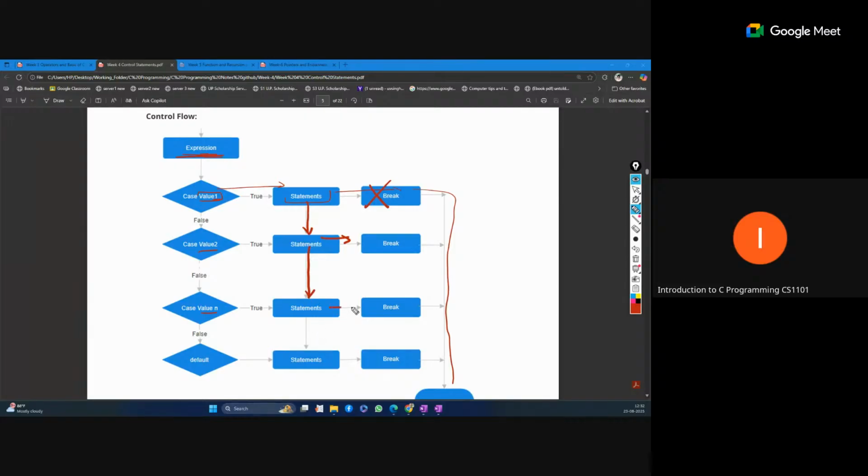If at any point a break is found, then our control will be terminated and will be out of this switch case. So this is very important. If the switch case structure is given and the break statement is not there, the remaining statements will also be executed until one contains a break. So this is the flow control for the switch case.